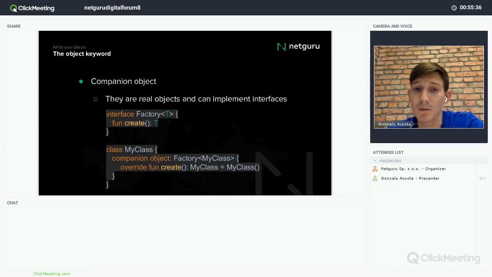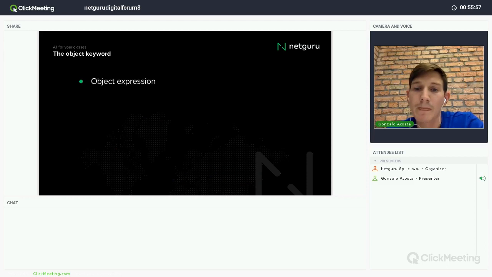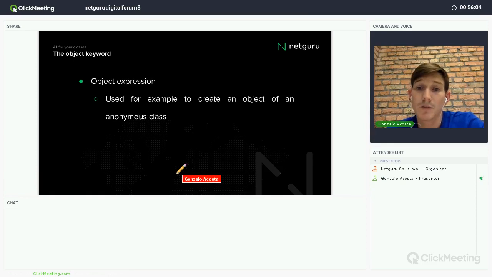For example, here I have an interface Factory, and it has a method create, and I create a companion object that implements Factory, and I can define how this create method will act. Then I have the object expression that is used, for example, for creating an object of an anonymous class.